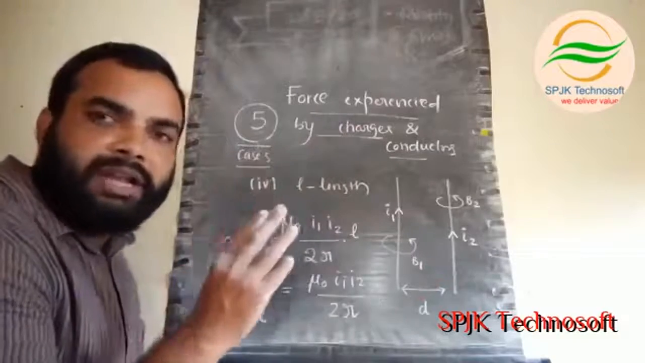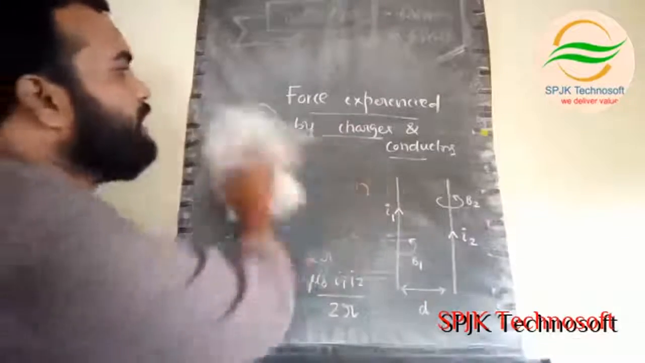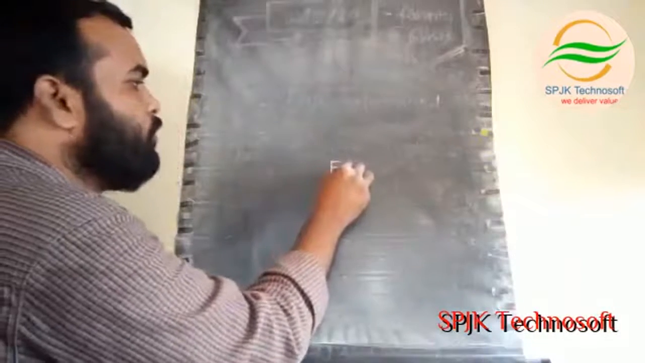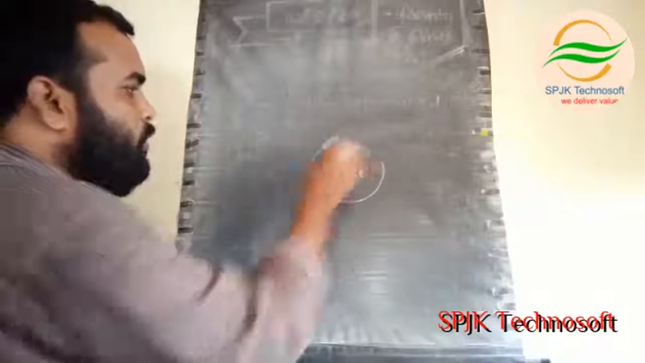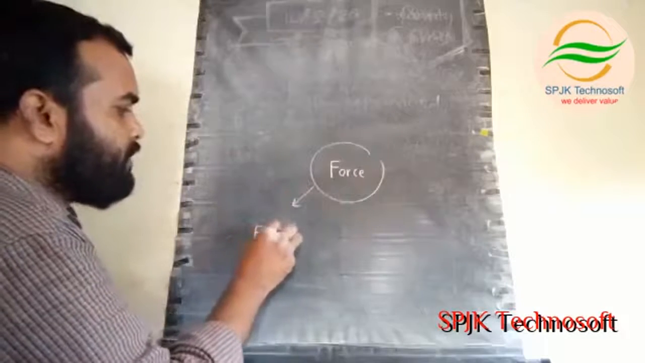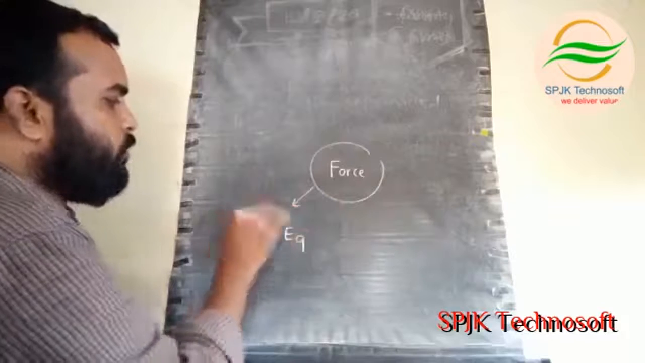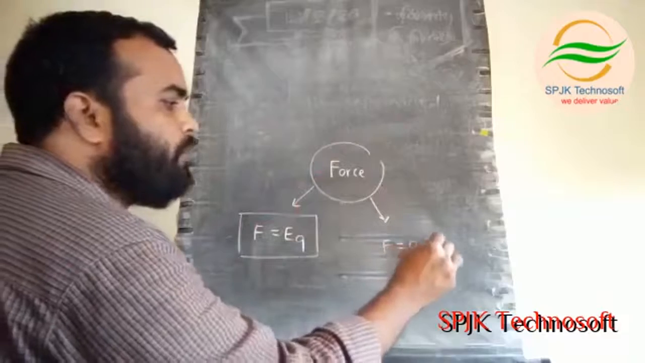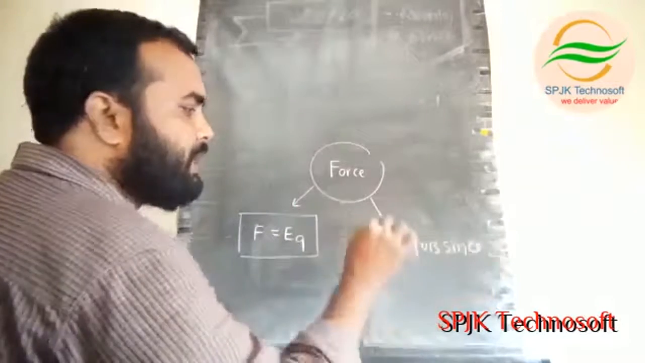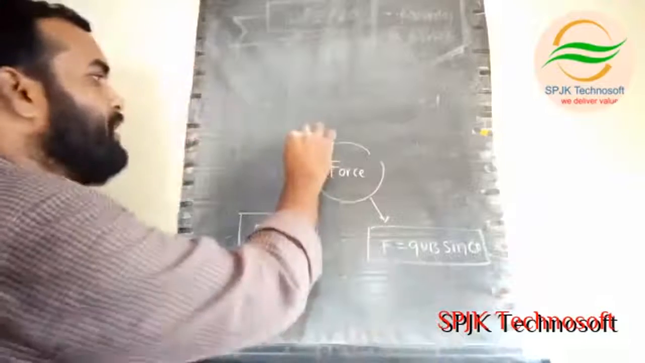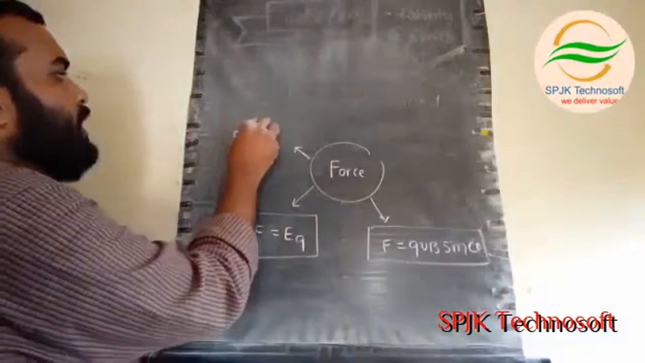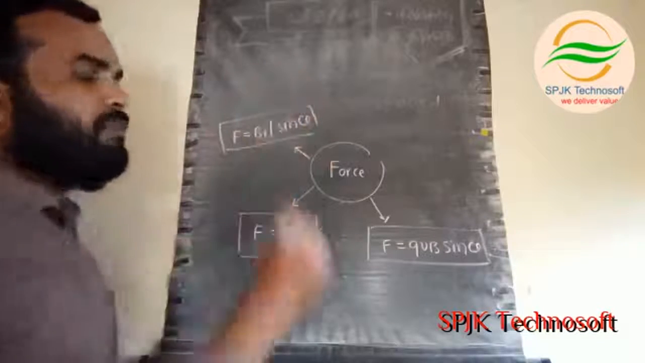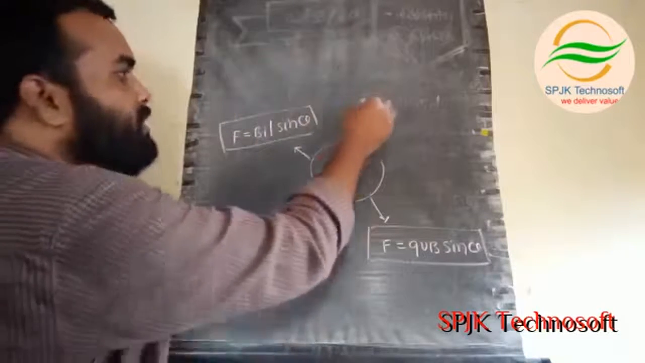I will write all the cases at one place. Finally, we are concluding here. One is force acting on the charge in an electric field, F equals EQ. Force acting on the charge in a magnetic field, F equals QVB sin theta. The force acting on a conducting wire placed in a magnetic field, F equals BIL sin theta.